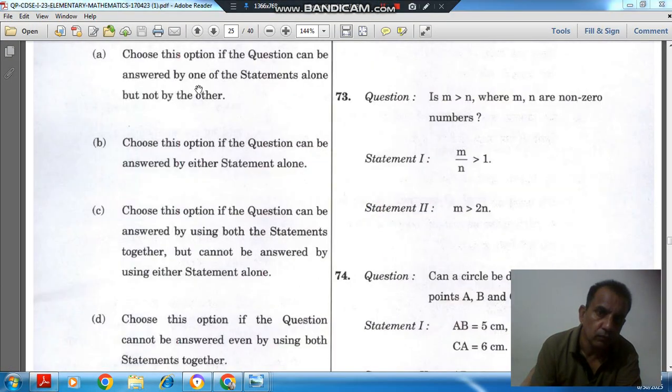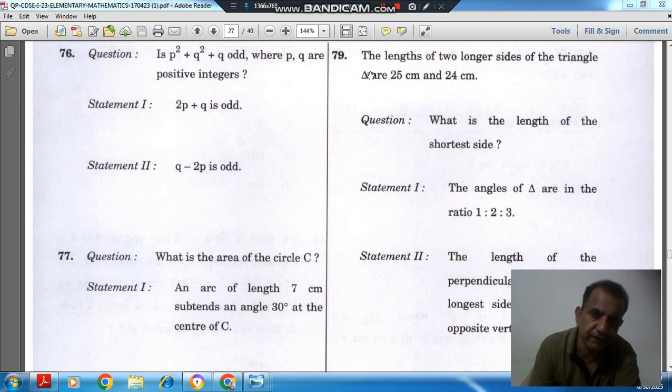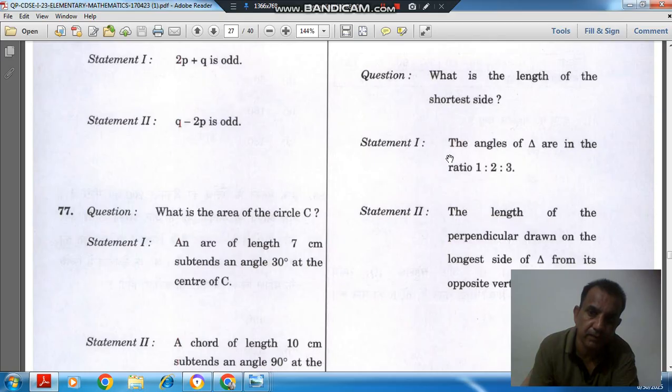The lengths of the two longer sides of a triangle are 25 cm and 24 cm. Question: what is the length of the shortest side? Statement 1: the angles of the triangle are in the ratio 1:2:3. Statement 2: the length of the perpendicular drawn on the longest side of the triangle from its vertex is 6.72 cm.